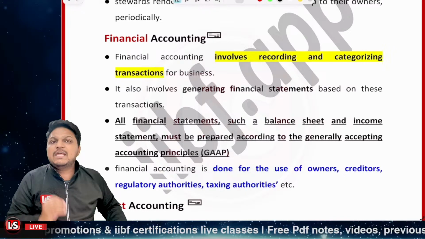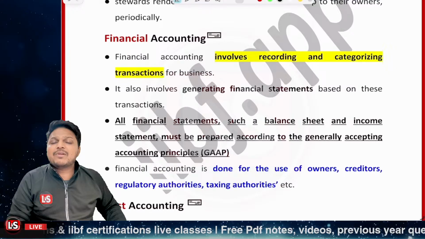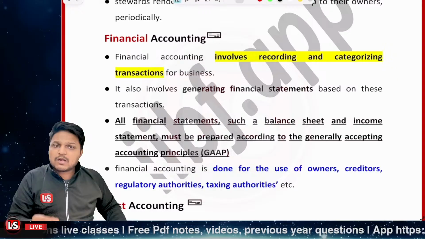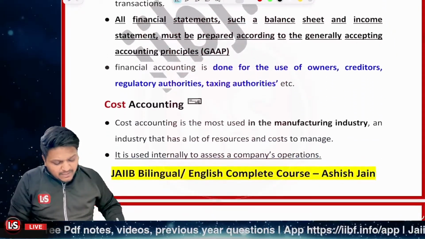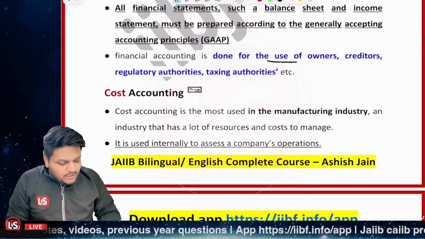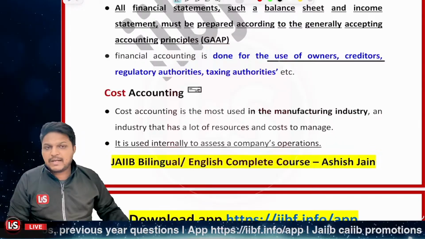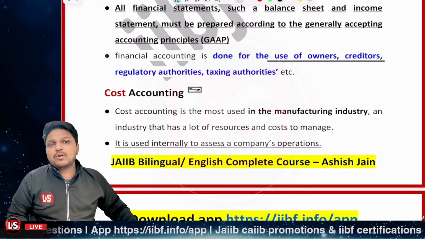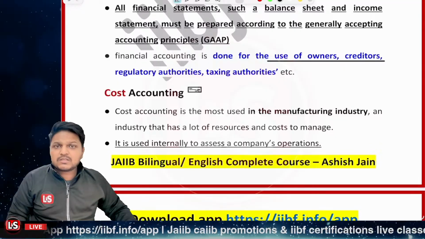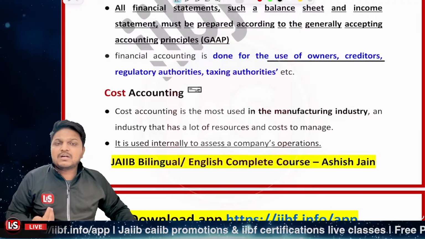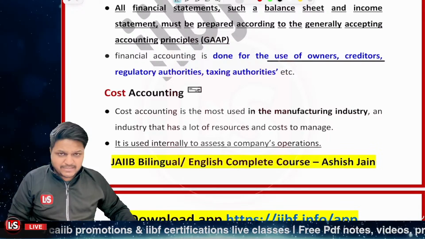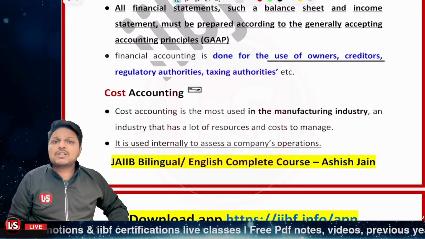Now, what is GAAP? This is generally accepted accounting principles, right? As per that, the accounting statements are prepared, and this is done for the stakeholders. These stakeholders could be different, right? One stakeholder could be the internal employees, another could be the owner of the business, or let's say members or shareholders, right? Then the regulatory authorities and the taxing authorities. So that is financial accounting.